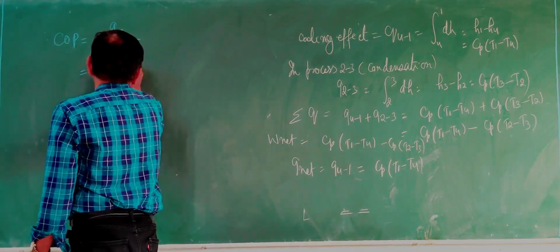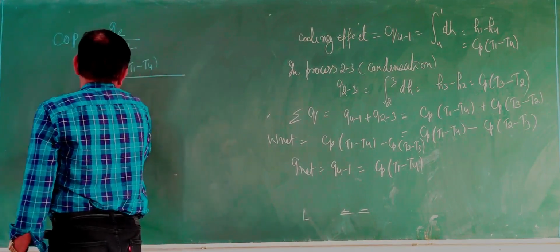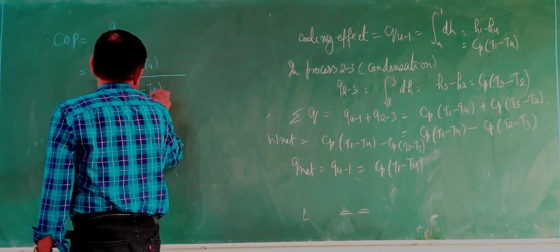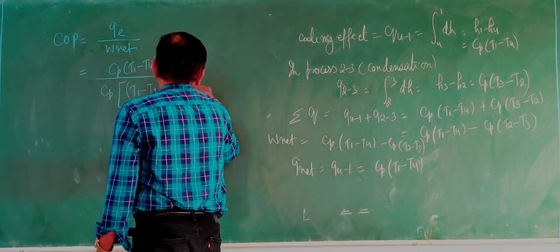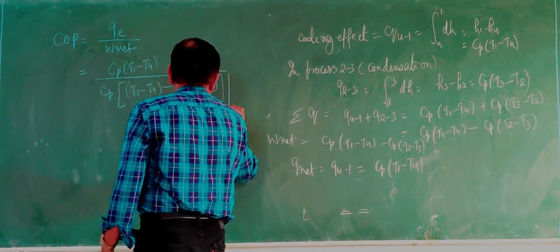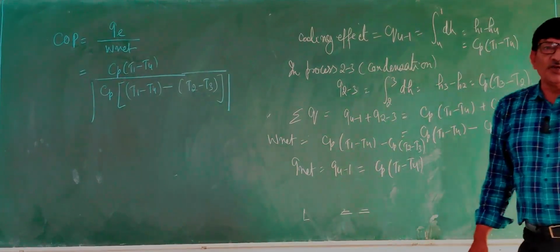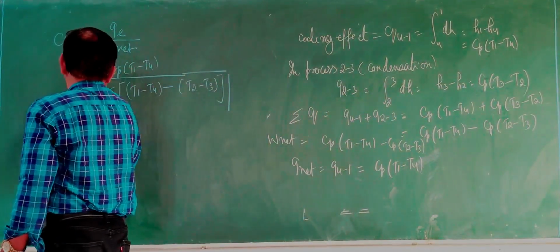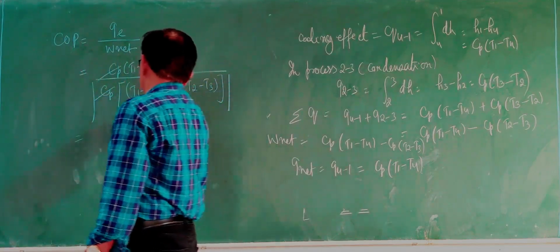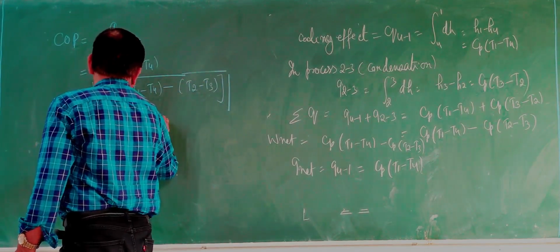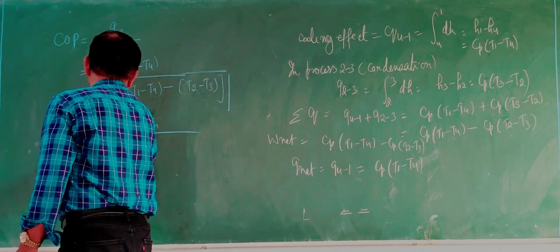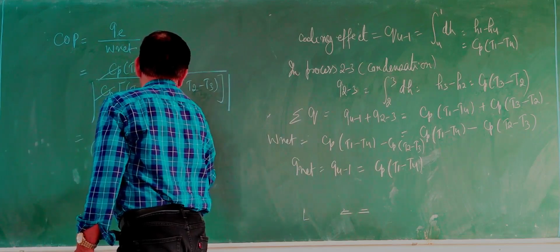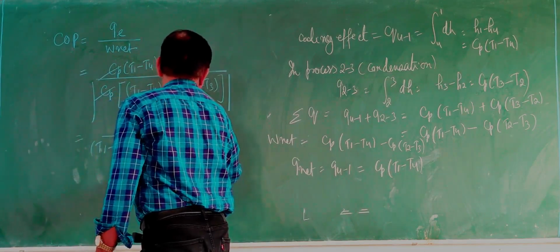COP equals Cp (T1 minus T4) upon Cp, in brackets, (T1 minus T4) minus (T2 minus T3), and take the mod of this value, because W net, either negative or positive, is always taken as positive. Cp is removed and we take T1 minus T4 common. Taking the negative sign also, you get mod of (T2 minus T3) upon (T1 minus T4) minus 1.